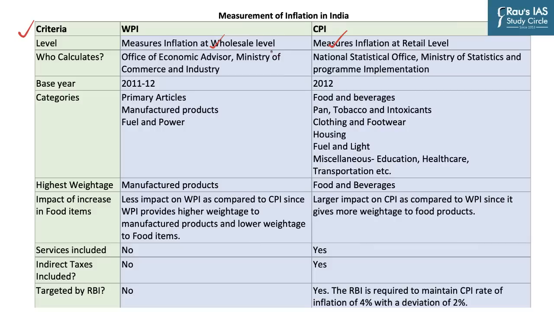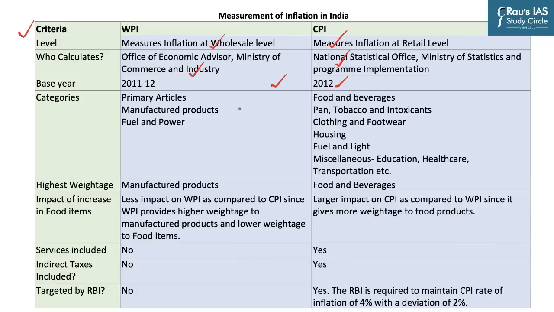And so that is why the calculation of WPI is done by the Ministry of Commerce and Industry, because that is not something which is impacting the consumer directly. Of course, indirectly it does. But that is an easy way to remember who calculates WPI, because it is for the wholesale market, and so the Commerce and Industry Ministry is the one concerned with it. Whereas the CPI, which is the Consumer Price Index, is calculated by the National Statistical Office or NSO under the Ministry of Statistics and Programme Implementation. For both of them, the base year is 2011-12.